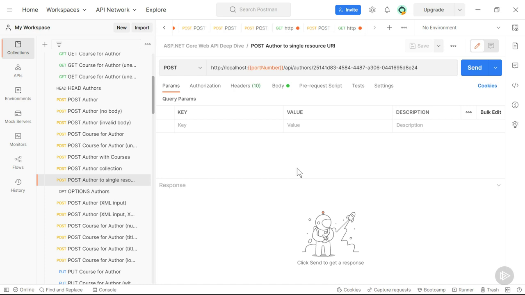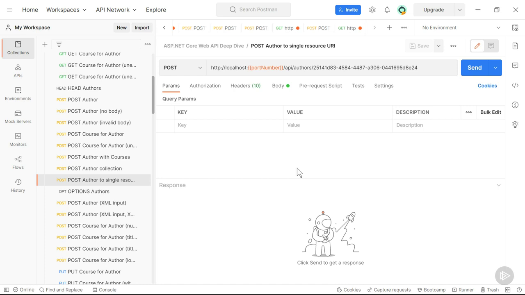That is not to say that we cannot allow the consumer to generate the URI. But you shouldn't use post for that. We will actually encounter an example of this when we learn about upserting. But in cases like this, with post, often a 405 method not allowed is returned.